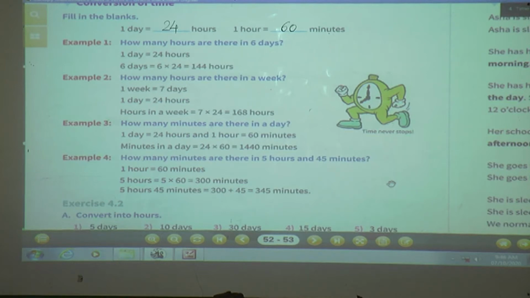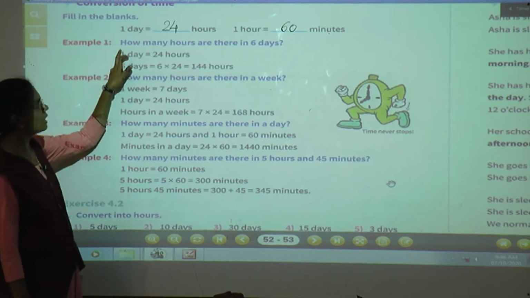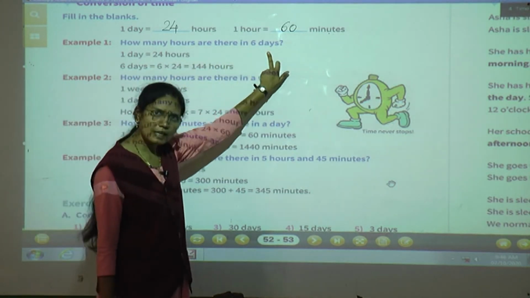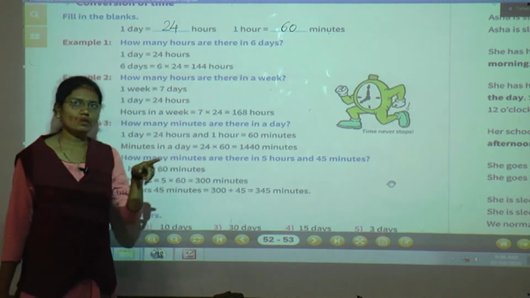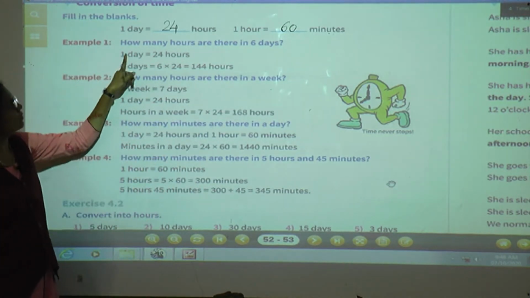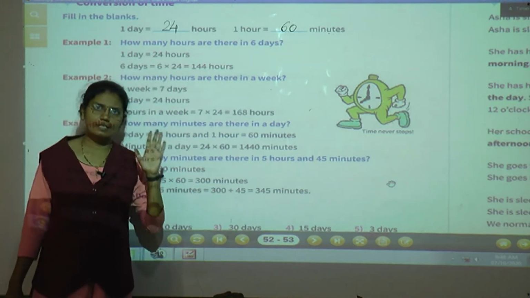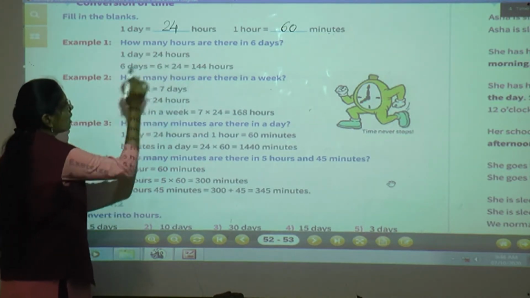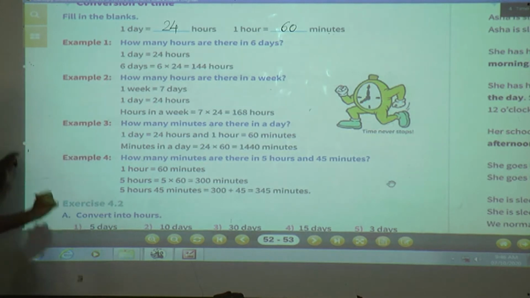How many hours are there in 6 days? What is the question? First, what we have to write? We have to write 1 day is equal to how many hours. So here 1 day is equal to 24 hours. Okay. Now what is the question?